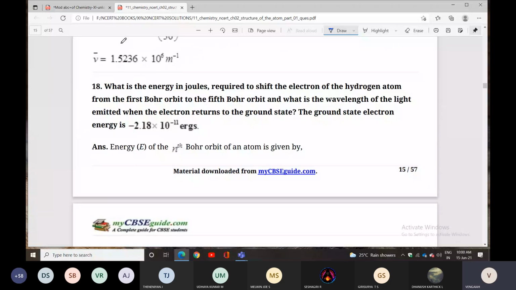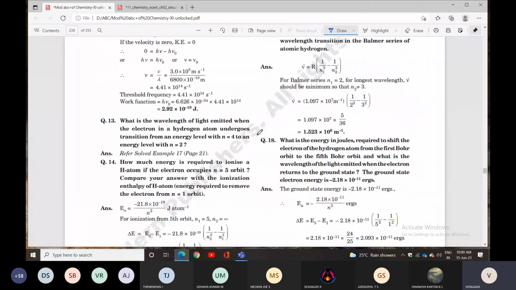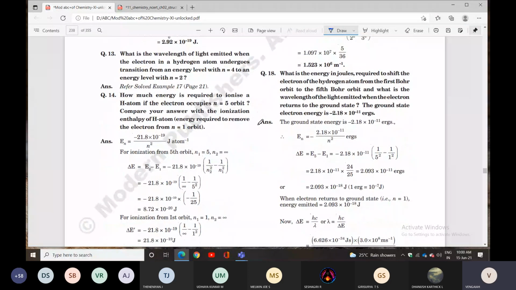Next question. What is the energy in joules required to shift the electron of the hydrogen atom from the first Bohr orbit to the fifth Bohr orbit? And what is the wavelength of the light emitted when the electron returns to the ground state? The ground state electron energy is given. So what is it asking? Look at the question, question number 18. What is the energy in joules?